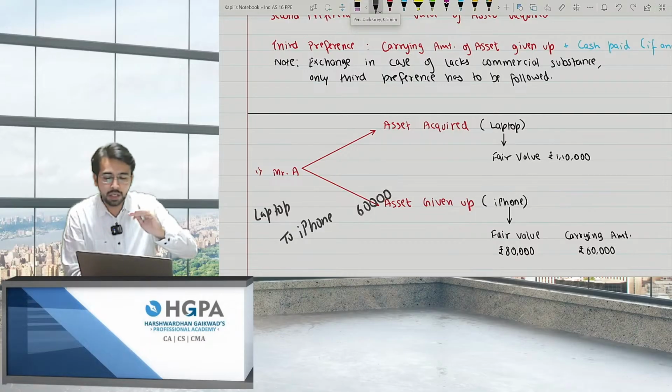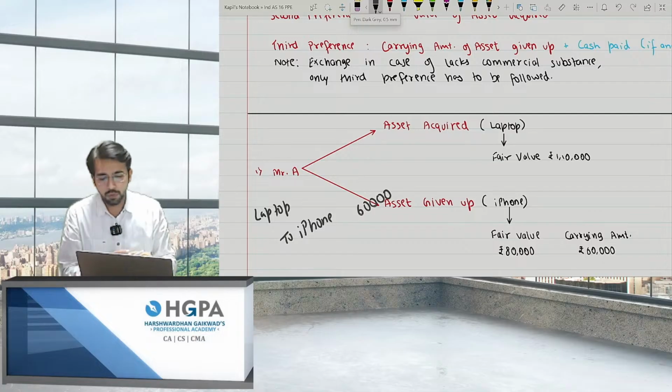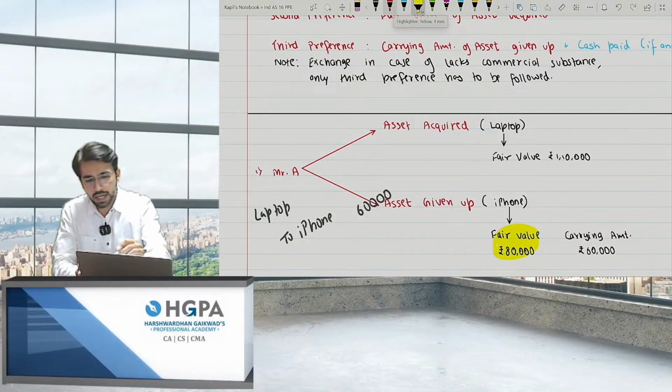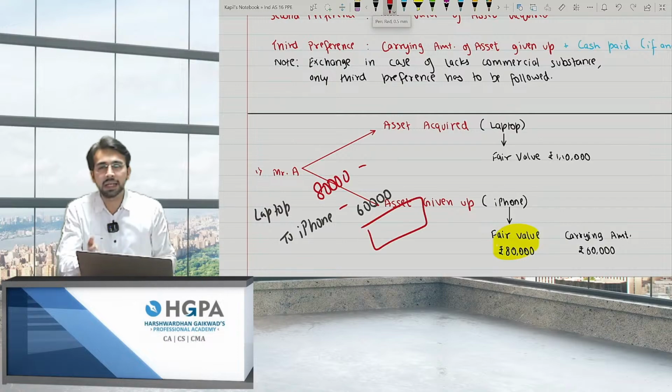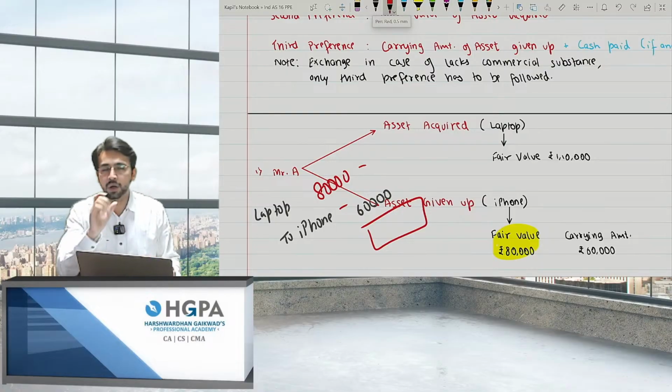Now the question is not about the outgoing asset. It is about the incoming asset, that is laptop. What do I have to record? The first preference is the fair value of asset given up. What is the fair value of asset given up? It is 80,000. So I'll record at 80,000 and whatever the difference is, I'll transfer to P&L as the gain. That is, I'm giving up 60 and I'm taking 80. So I'll record the laptop at 80,000 by booking a gain of 20,000.